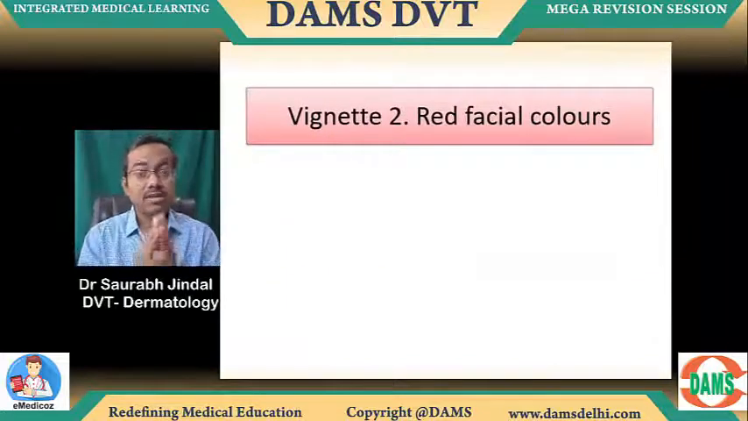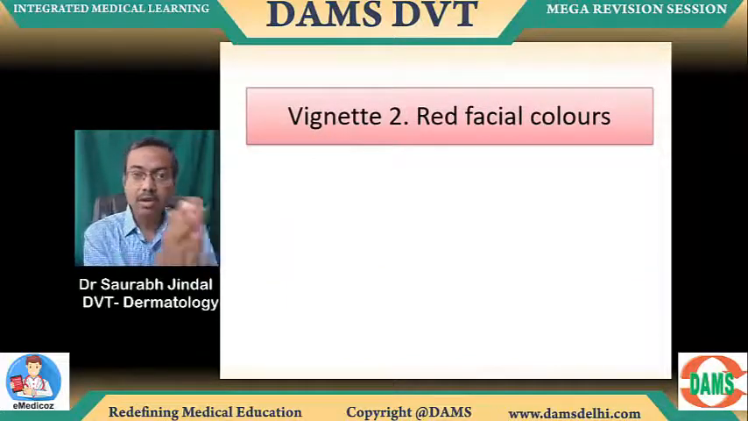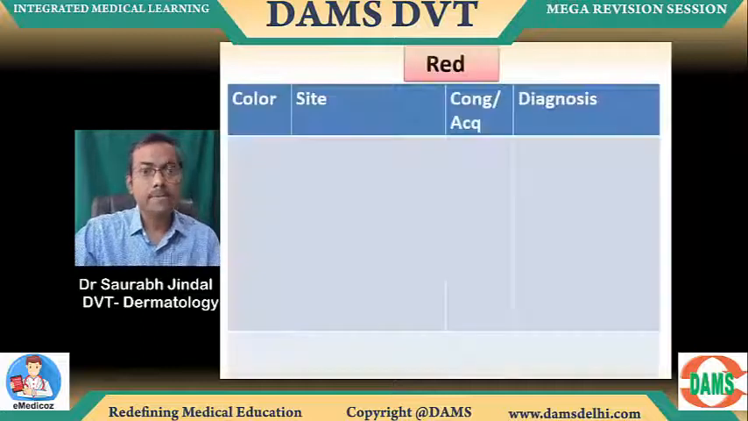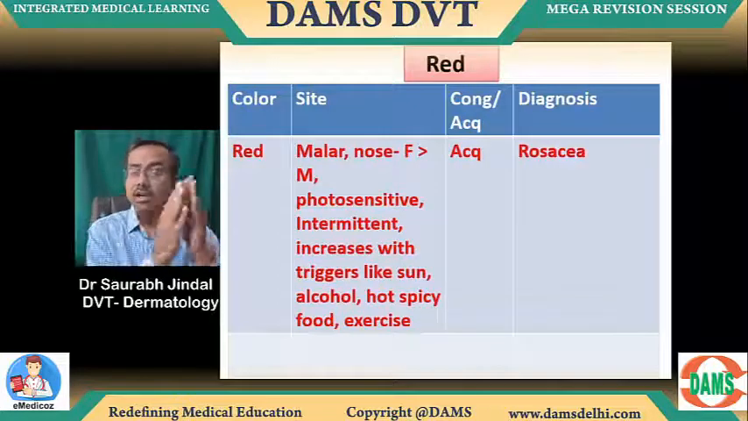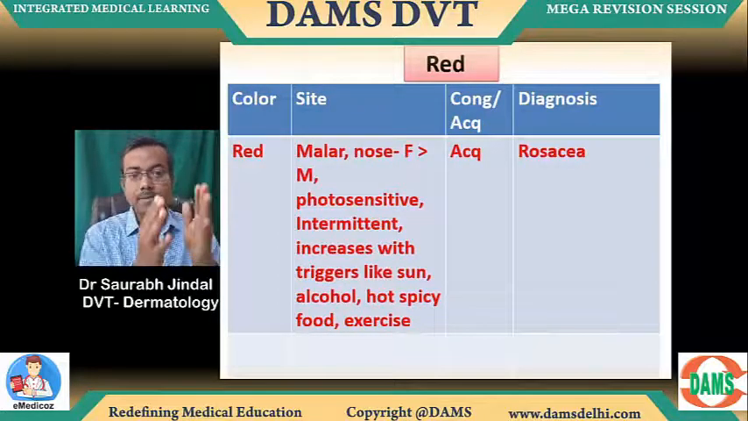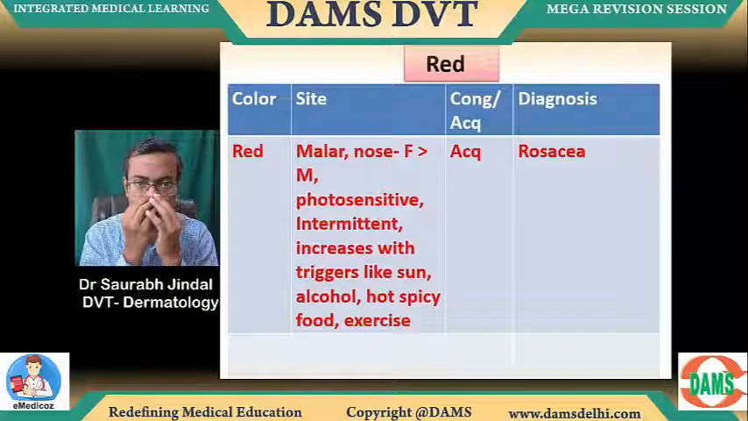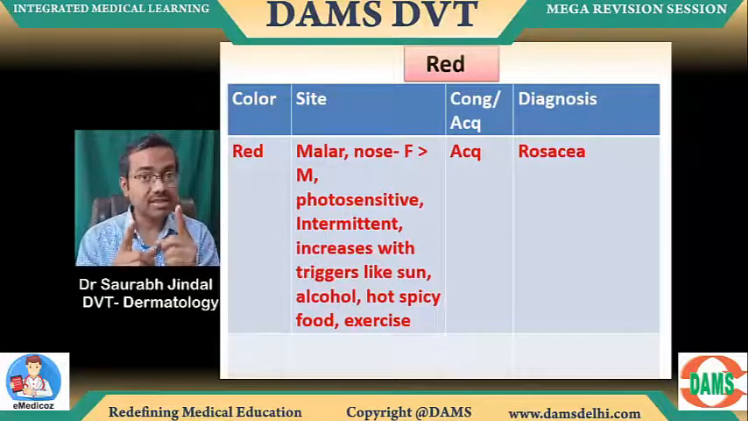Vignette 2, red facial color. We did brown, now we do red facial colors, okay? Now again, decide by the same way: color, site, congenital or acquired, diagnosis. Red, obviously that's what we are here on. Malar area in the nose, female more than male. So these are the same sentences for melasma.